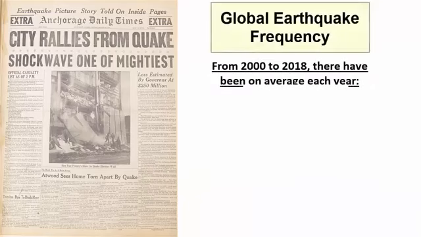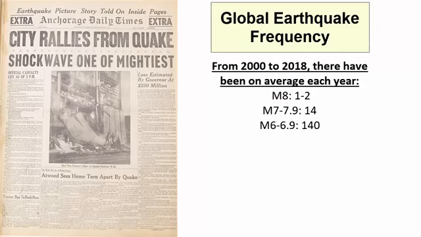From the USGS Earthquake Hazards Program website, from 2000 to 2018, there have been on average 1 to 2 magnitude 8 earthquakes per year, 14 magnitude 7 to 7.9, approximately 140 magnitude 6 to 6.9, and approximately 1,600 magnitude 5 to 5.9.